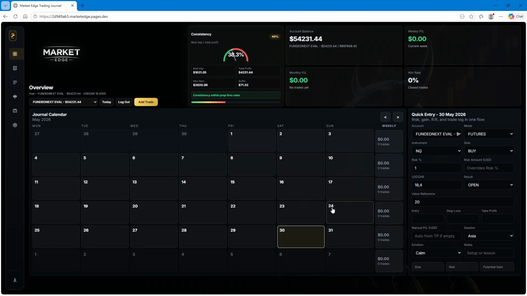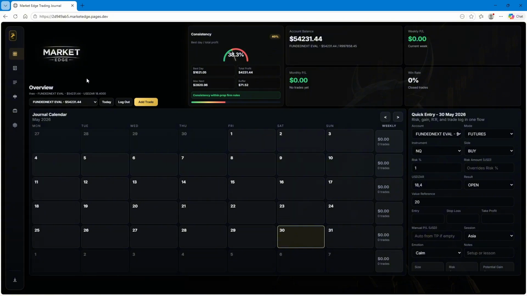This is how it's gonna look. Very, very modern journal, very nice to access. So we have a calculator built in here. So you can come here, and if you don't know how to calculate your trades, you can calculate your trades in here. You have your P&Ls, but let's skip that for now. We can come back to the dashboard.